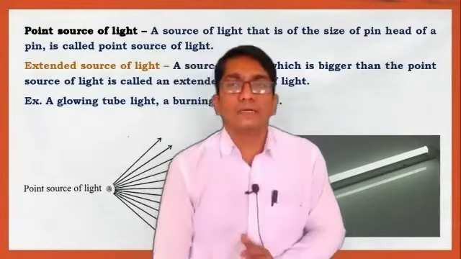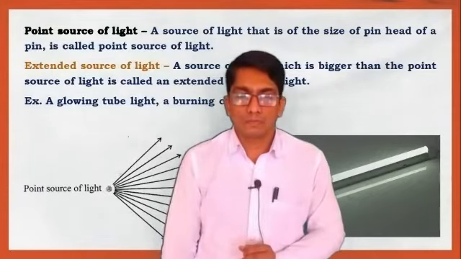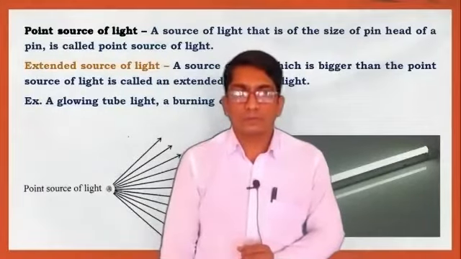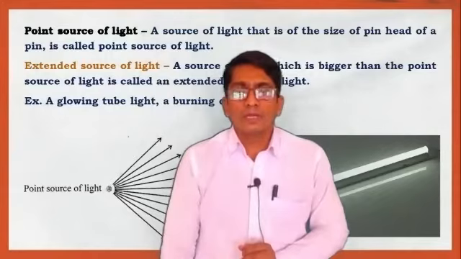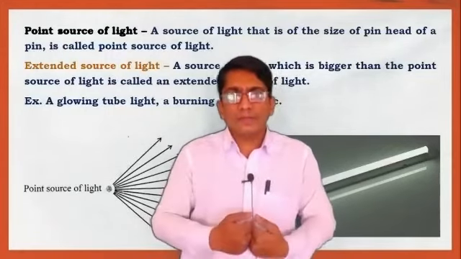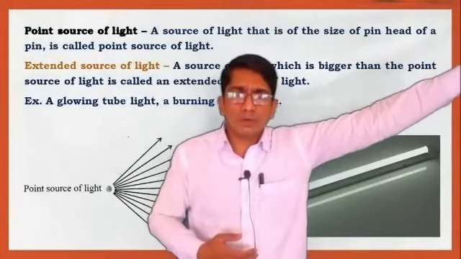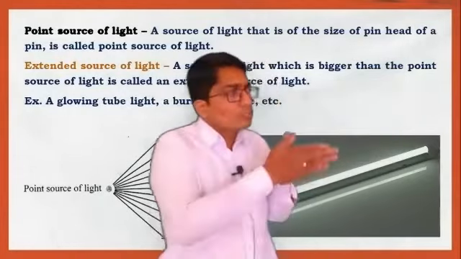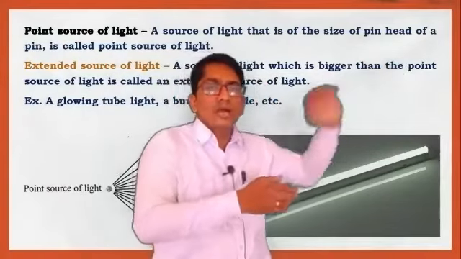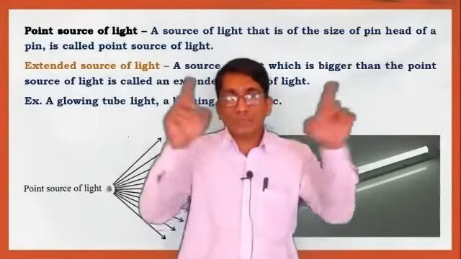Sir, how can we say that all stars are point sources of light? Again, it depends upon the distance. हम Earth पे हैं, तो actually a star is far away from us. So जब हम observe करते हैं, actually the star is a point. दिखाई कैसे दिखता है? Point में दिखाई देता है? ऐसे आपको shape दिखाई देता है उसका?